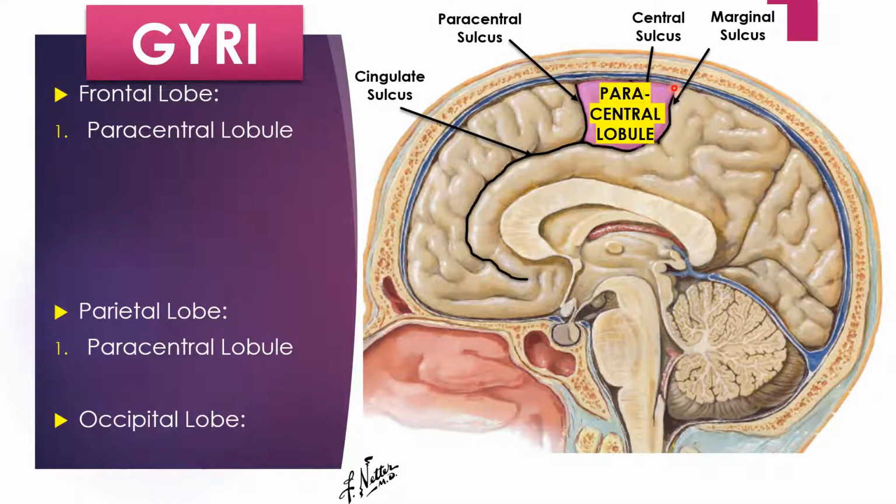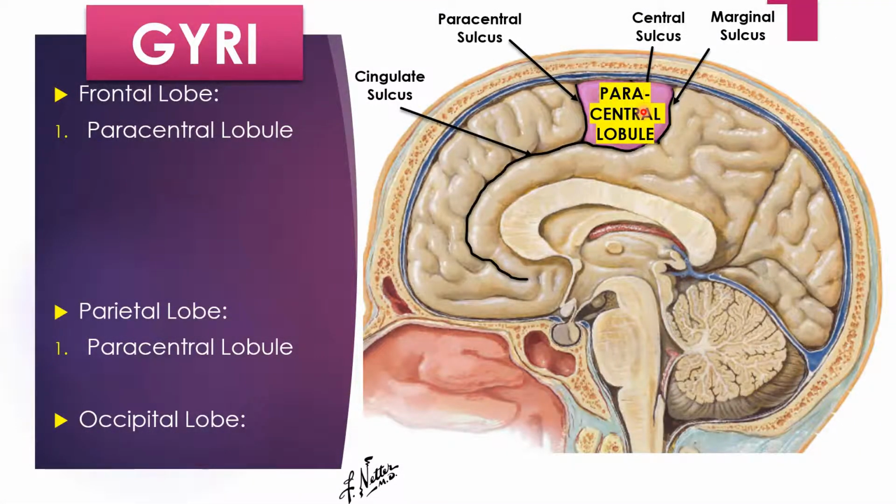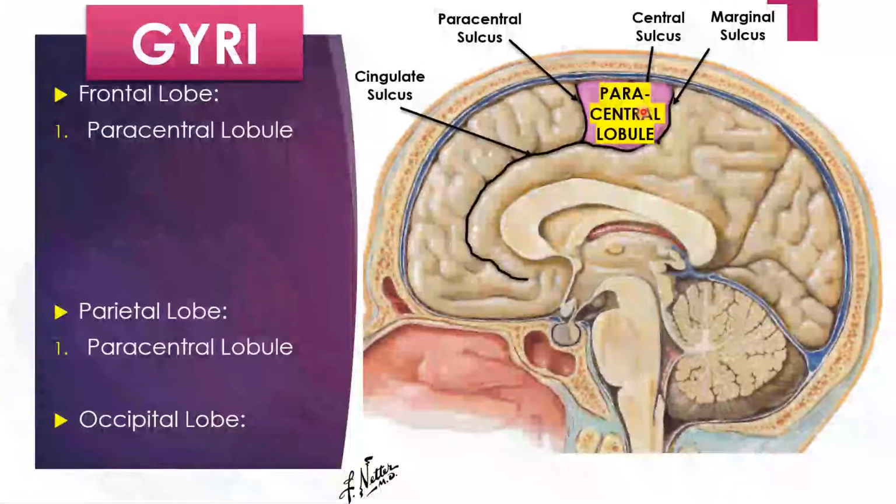Okay. So it will be in the frontal lobe as well as in the parietal lobe because it is surrounding the central sulcus. The area anterior to the central sulcus was the frontal lobe and posterior to that was the parietal lobe. So that's why it is in both the lobes, the frontal and the parietal lobes.